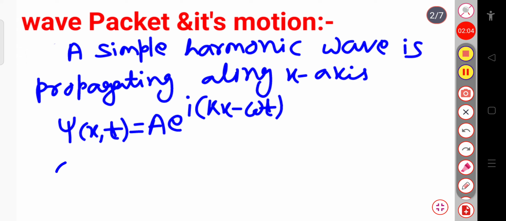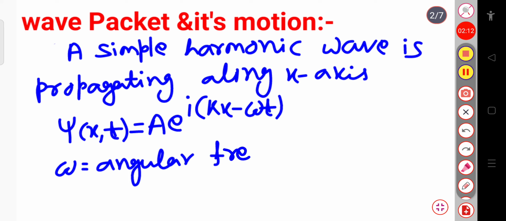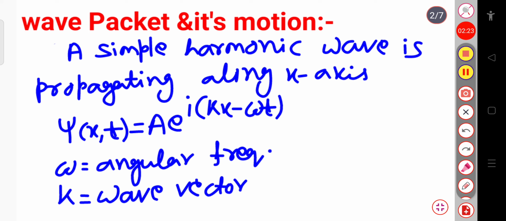And here omega is called the angular frequency, and k is known as the wave vector. Clear? Or we can say that k is the propagation constant.